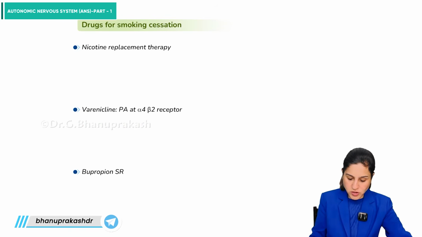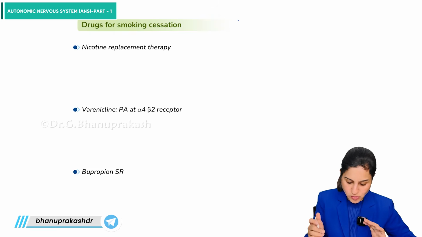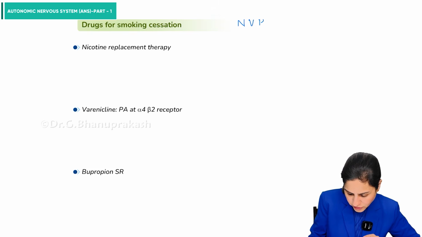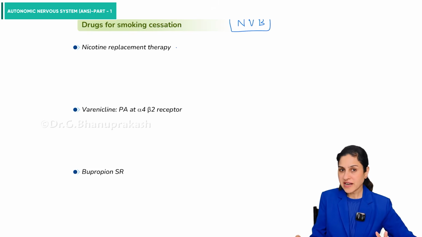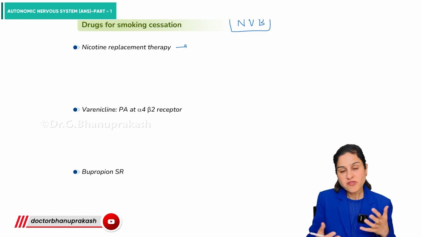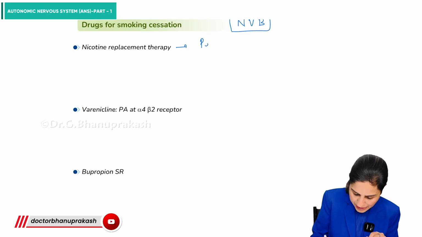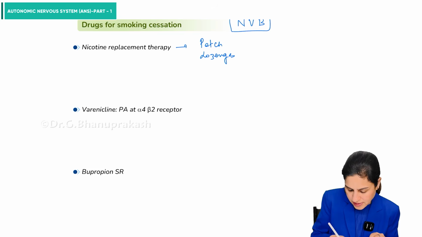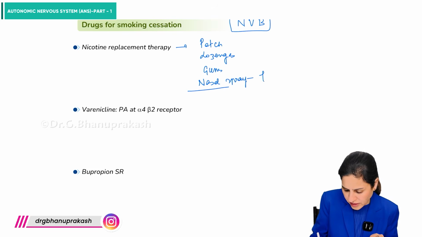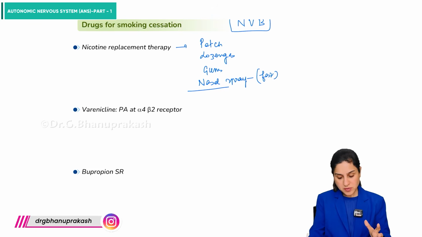Then drugs for smoking cessation. To quit smoking, we have drugs which can be used, and you can remember it by the mnemonic NVB, nicotine very bad, right? So nicotine replacement therapy. It can be in various dosage forms, like we can give patches, lozenges, chewing gums, and we have nasal sprays. And this is a very, very fast method.